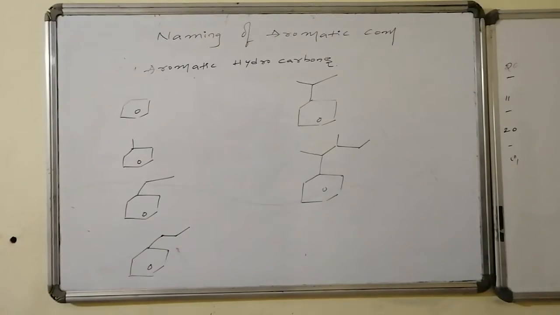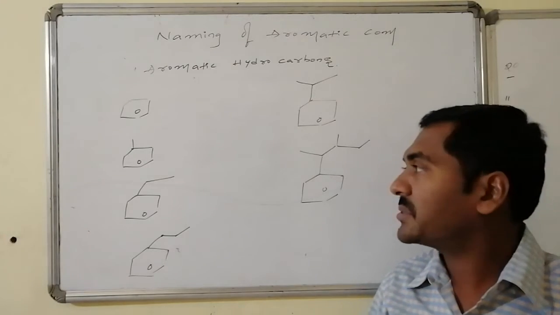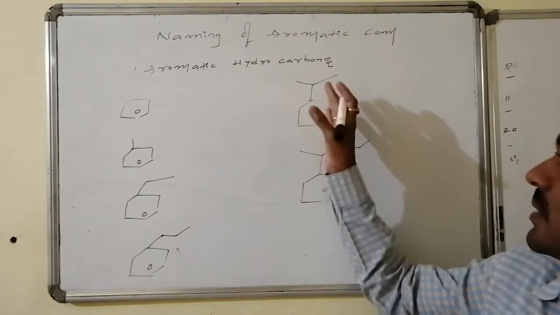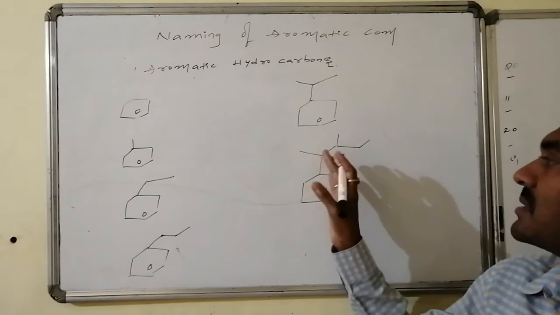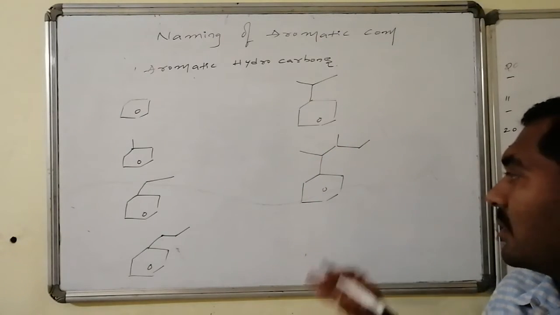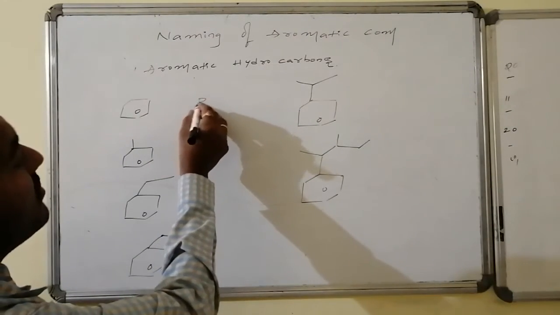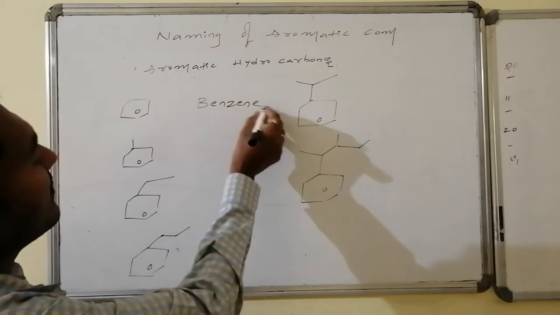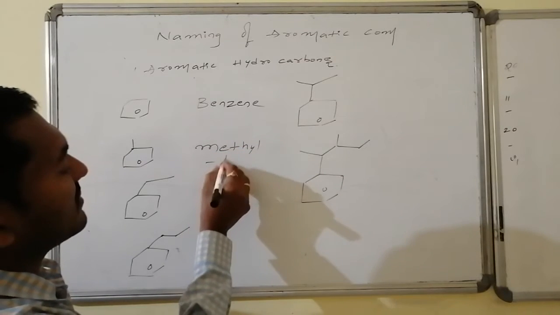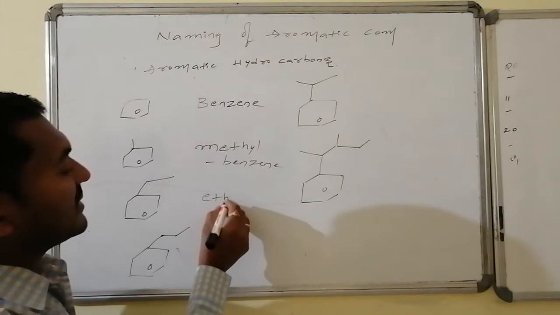Yes, naming of aromatic hydrocarbons, whereas this particular one is an aromatic system having some substitutions. Here methyl group is present as the substitution, ethyl group, n-propyl group followed by isopropyl group, and some substitutions like the 5 carbons containing pentyl system is present as the substitution. Hence the naming of the compounds: the name of this compound is benzene, whereas this compound is known as methyl benzene. It is not necessary to write the position. This is methyl benzene,